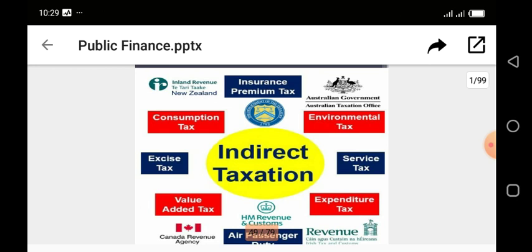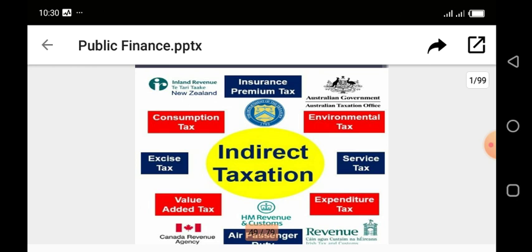So these are different indirect taxes in New Zealand, from environmental tax to service tax to expenditure tax to air passenger duty to value added tax to excise tax and consumption tax. We also have insurance premium tax. All these are taxes collected in New Zealand.